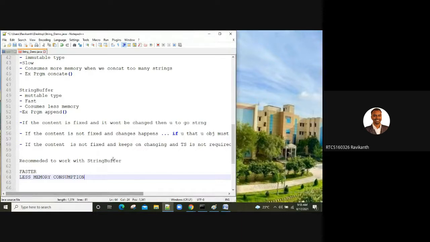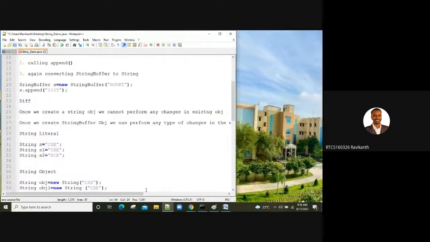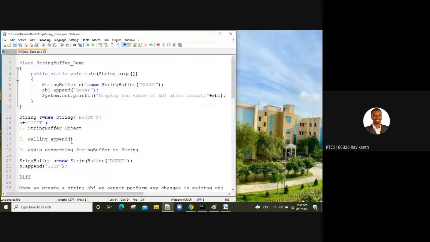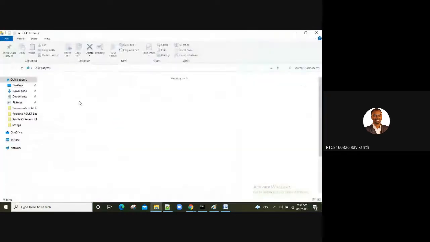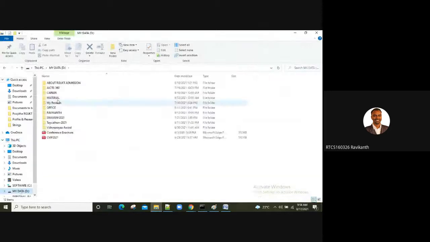Clear, guys? So I want you guys to work with all example programs and then come back to me in the next class. So for today's session, I'm just stopping here, and we are almost done with our unit 3, guys. Successfully we have completed our unit 3.